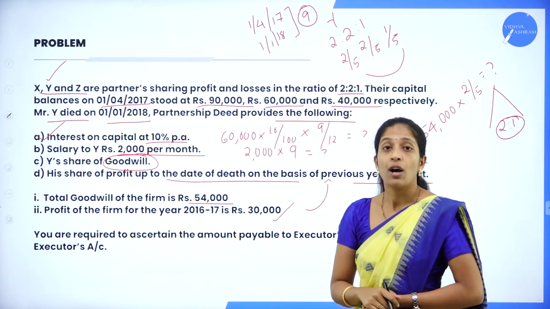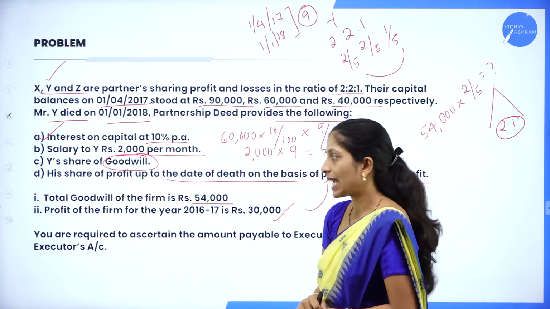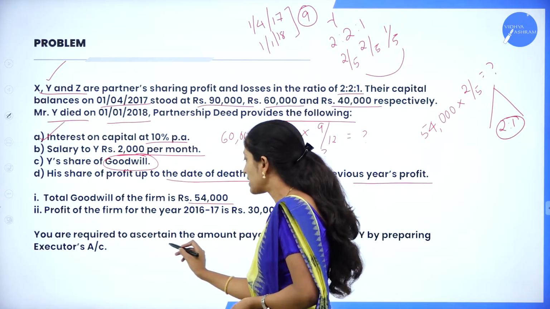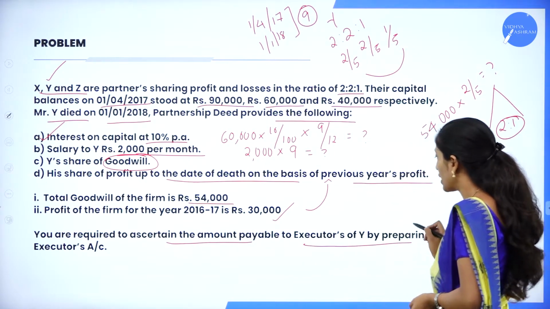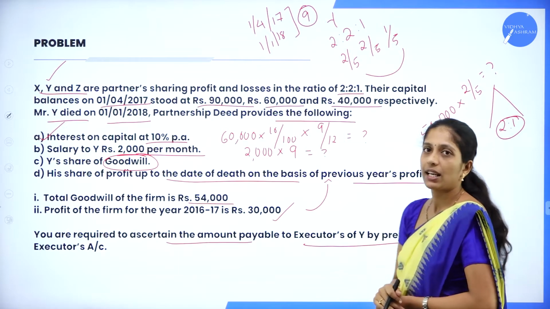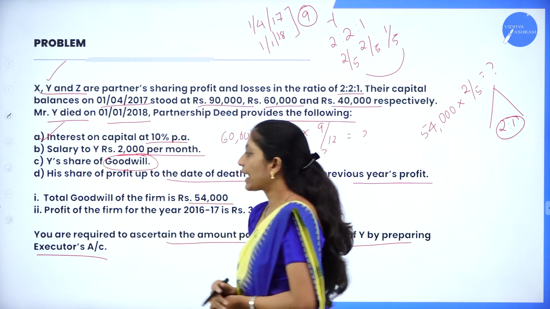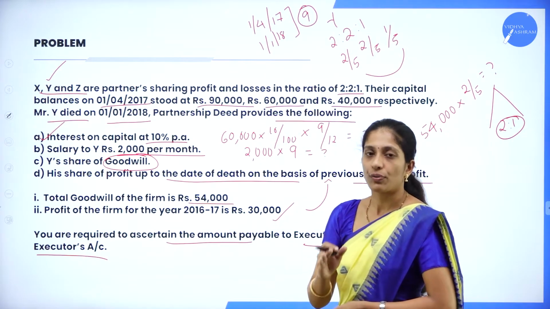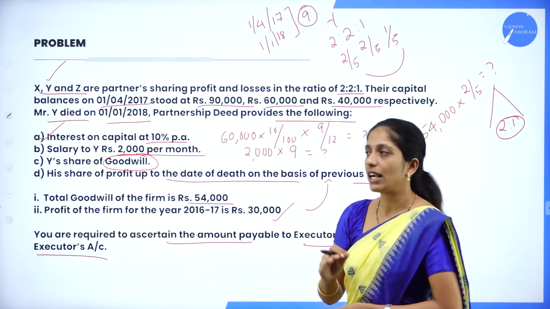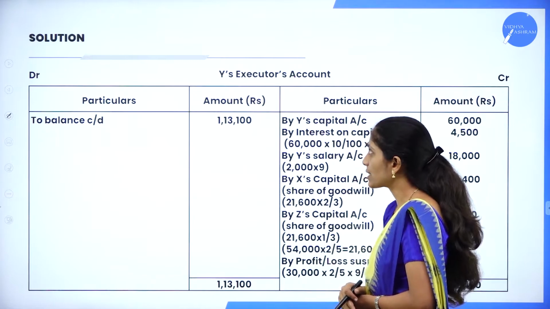That is nothing but profit and loss suspense account. So you are required to ascertain the amount payable to the executor of Y by preparing the executor's account. They have asked us to prepare the executor's account. We know the format of the executor's account. Let us see how we are going to solve this problem.